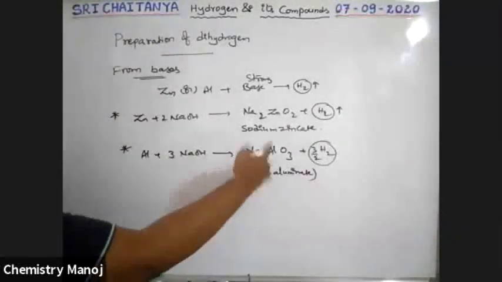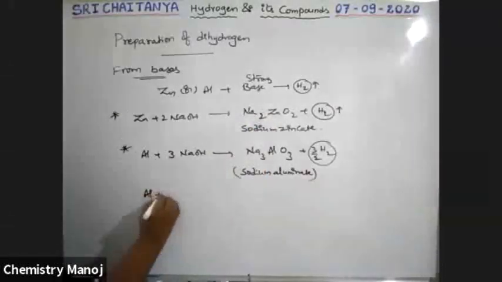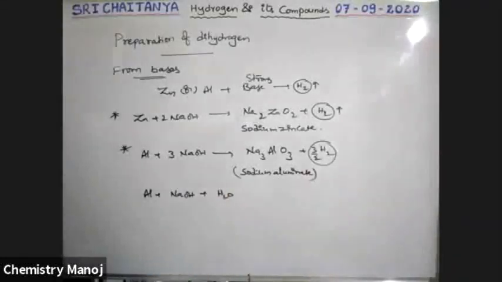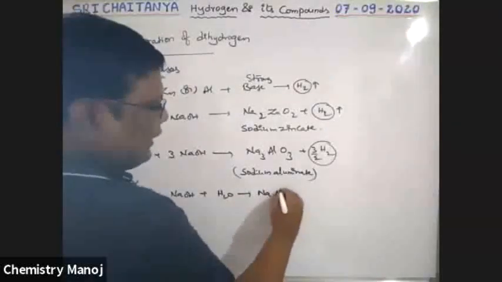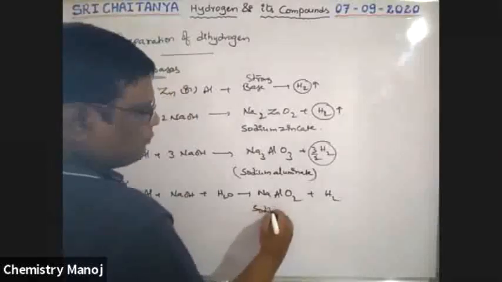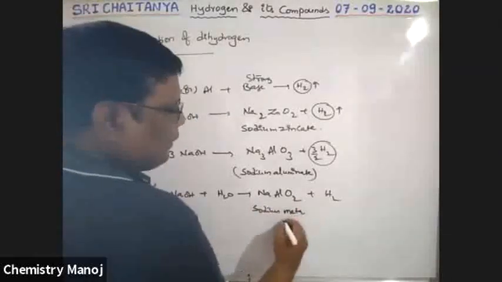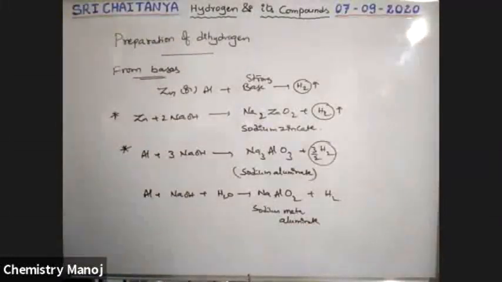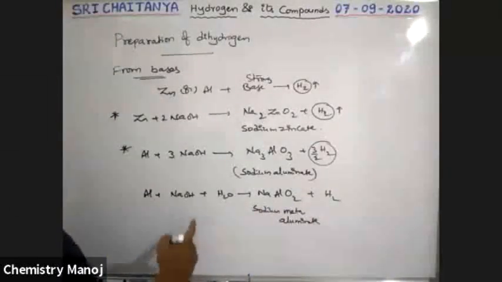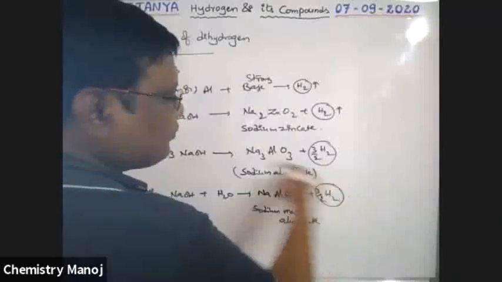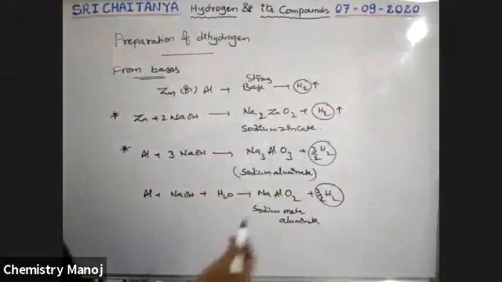So what is A? Now the same aluminum reacts with NaOH in place of water, that is aqueous NaOH. That gives NaAlO2 plus hydrogen. This is called sodium meta-aluminate, along with hydrogen gas. For our convenience, hydrogen is 3/2 H2. So this is the way to prepare it.